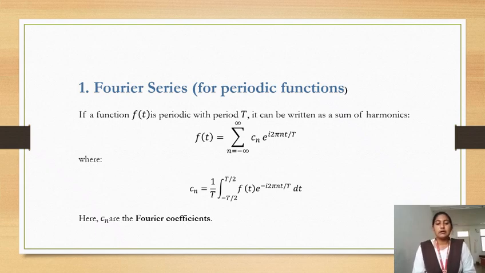Here Cn is the Fourier coefficient. It is very important when we are solving problems. This formula, C naught, Cn and Bn, are important factors to solve any problem in Fourier series and exponential transformation.